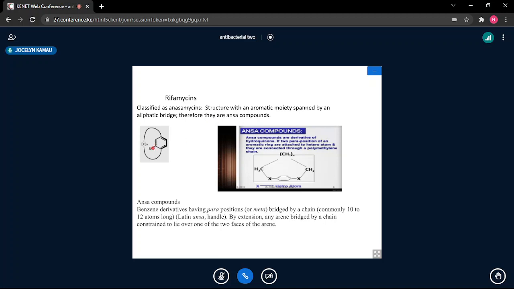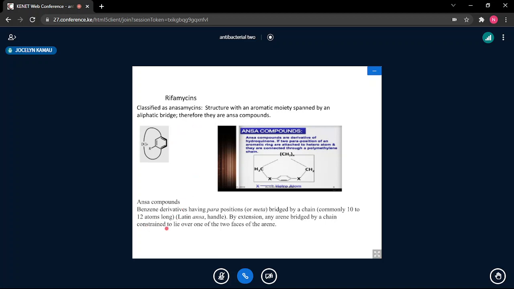If you look at that structure which I've shown you, you have the aromatic center, which is usually a naphtha ring, and that naphtha ring is joined at two different portions by an aliphatic bridge. So you have an aliphatic portion that joins two different portions of the aromatic center, and that is a compound you call the ansa compound. You have that aromatic ring and this aliphatic bridge or side chain that joins the aromatic group at different positions. That's what you call the ansa compounds.